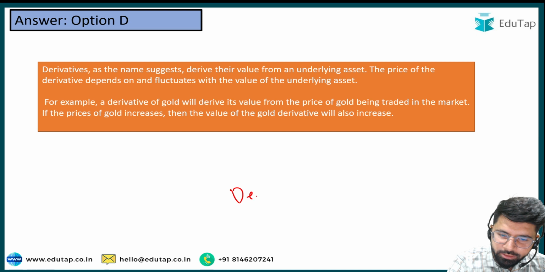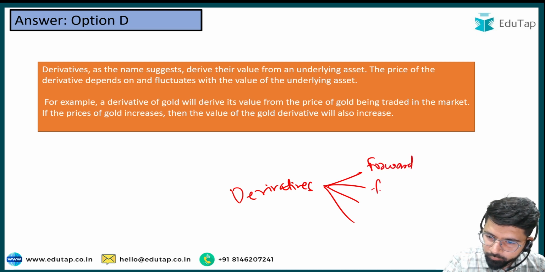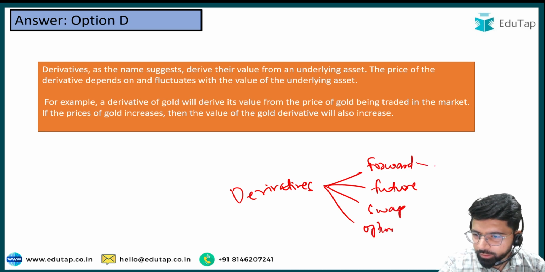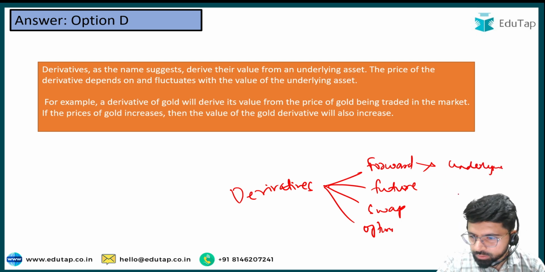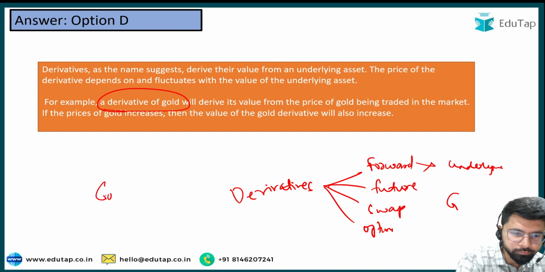Derivative, as the name suggests, comprises four types: forward, future, option, and swaps. All derivatives have a certain underlying based on which they are made. Suppose you take the example given here: a derivative of gold will have gold as an underlying.